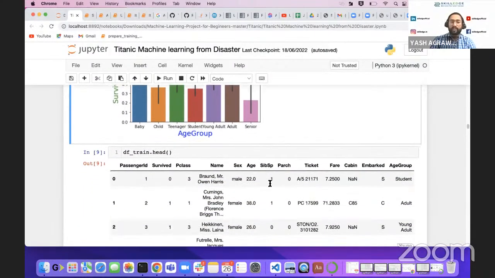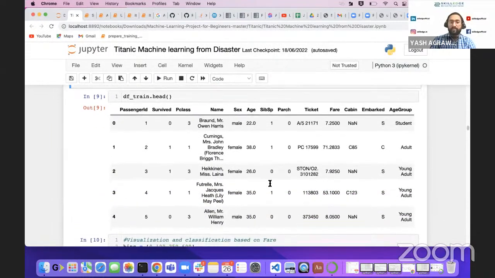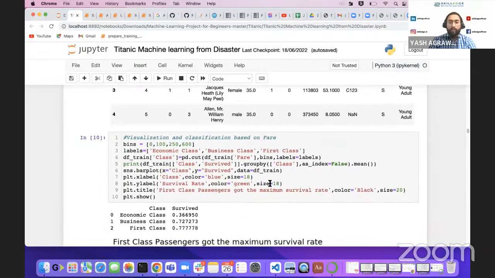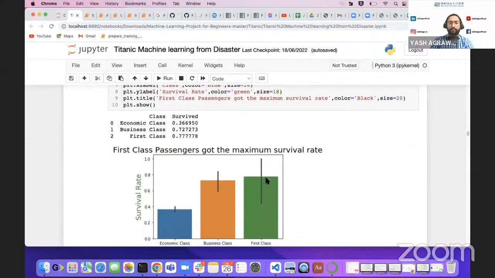Now moving to the next point, let's move to the fare class. Let's figure it out: is it really good to pay more to get survived? If I pay more, do I have a better survival rate? Let's figure out this problem as well.